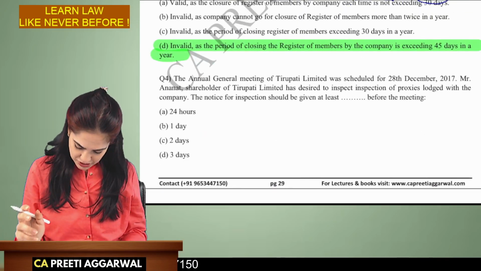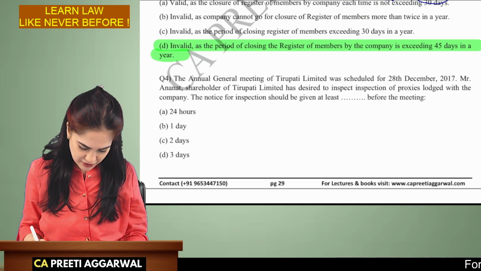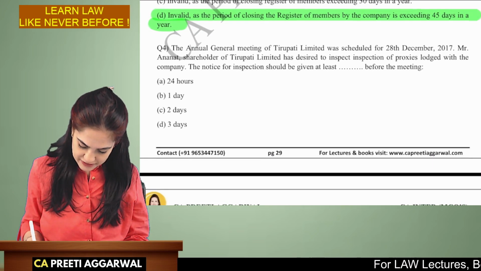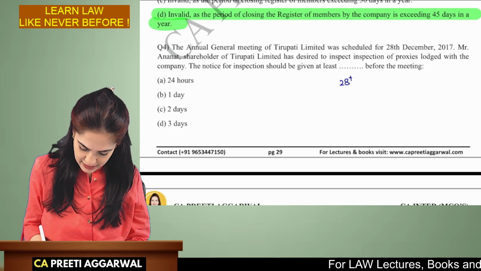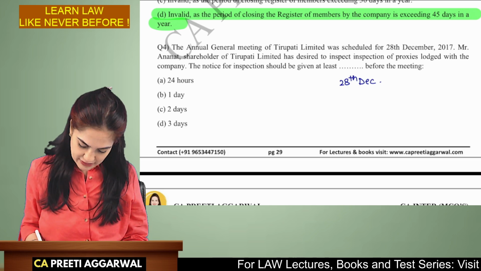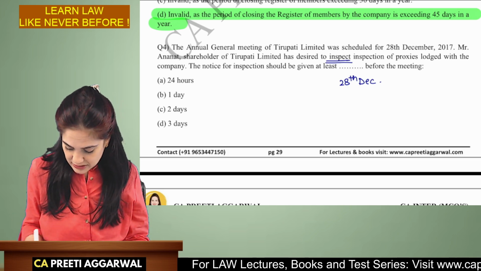The next question is question 4. The annual general meeting of the company was scheduled on 28th of December. All right. So 28th of December, Mr. Anand, shareholder of the company, wants to inspect the proxies.